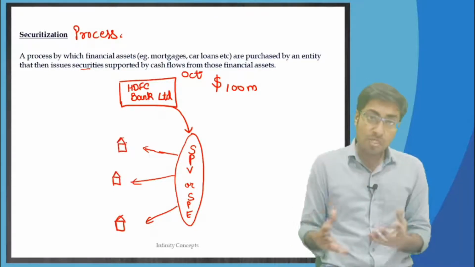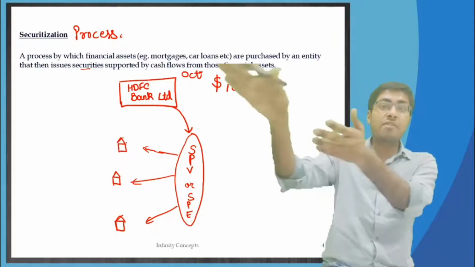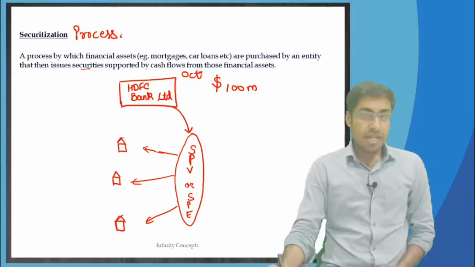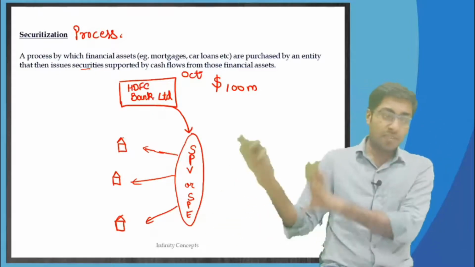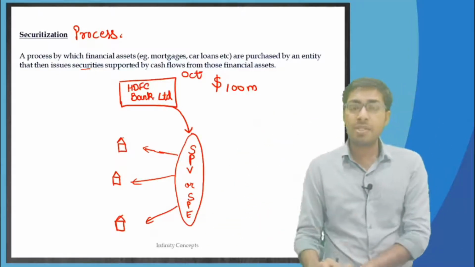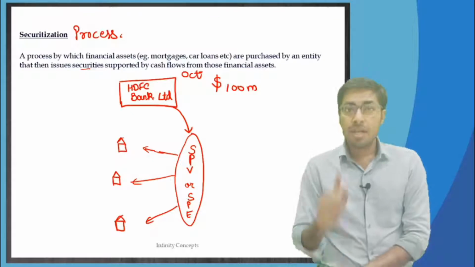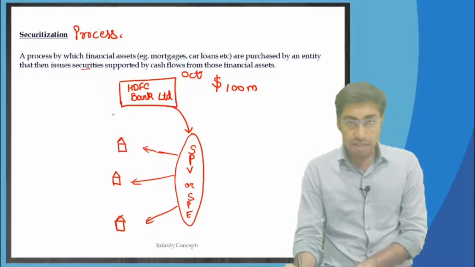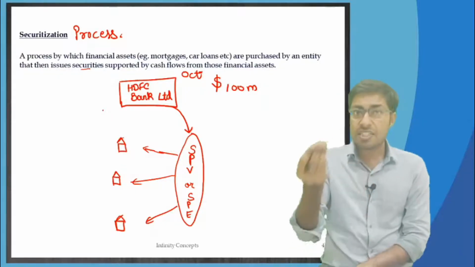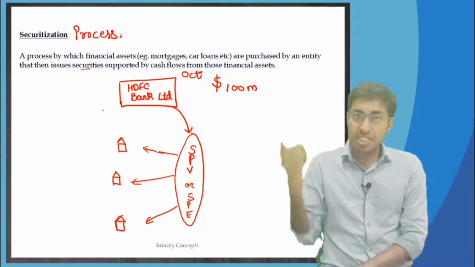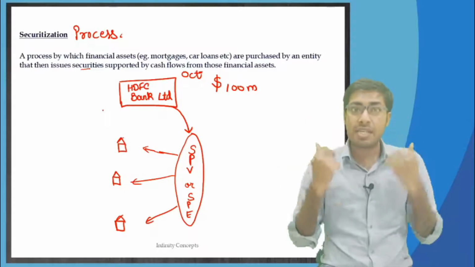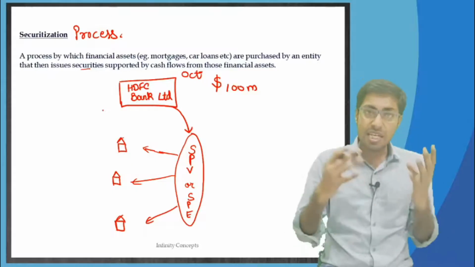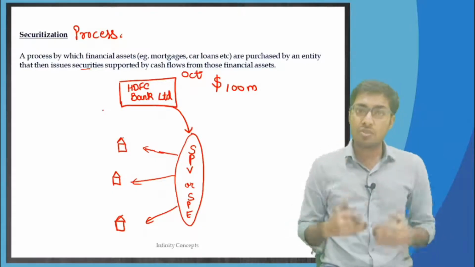It will now be seen as if that SPV has given loans to so many of these people, not HDFC Bank. All the loans are transferred in the name of the SPV. Till October, all the loans given earlier were an asset of HDFC Bank Limited. In future, HDFC Bank was going to get EMIs, equated monthly installments. So monthly installments from all the loan borrowers were going to come to whom?